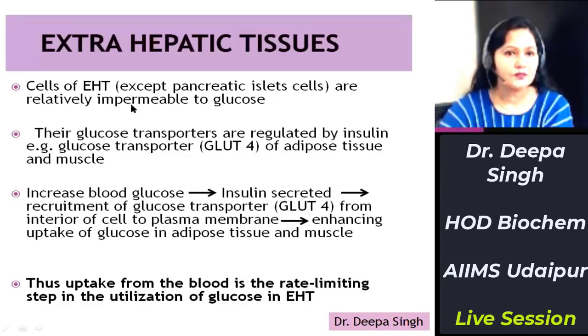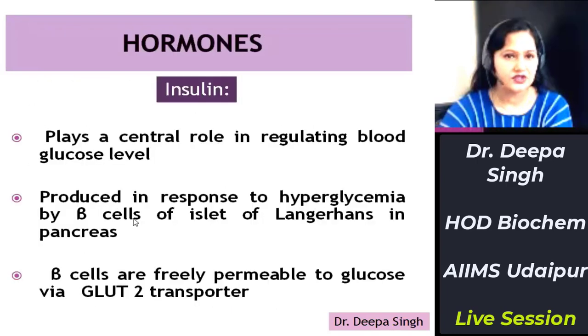Extrahepatic tissues are relatively impermeable to glucose. Their uptake is controlled by insulin via glucose transporters. For example, in adipose tissue and muscle, the transporter GLUT4 is regulated by insulin. Once glucose concentration increases, insulin is secreted. It will recruit this transporter from the interior of the cell to the plasma membrane, enhancing the uptake of glucose in adipose tissue and muscle. Thus, uptake of glucose is a rate limiting step in the utilization of glucose in extrahepatic tissues.